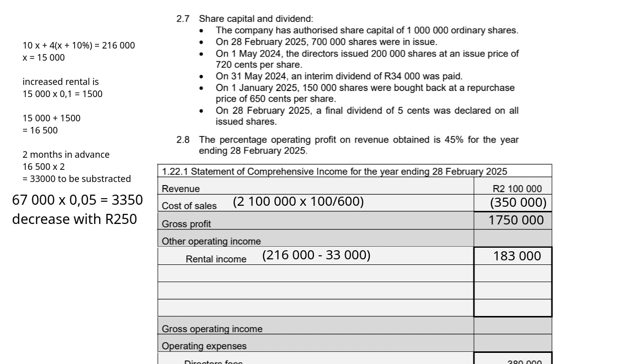And then if we go back to information 1, the provision for bad debts that we provided for is 3,600. So there will be a decrease of 250 Rand, which makes it a provision for bad debts adjustment income account of 250. So it's 3,600 minus 3,350, and that gives us 250.